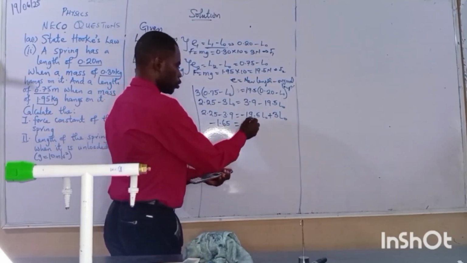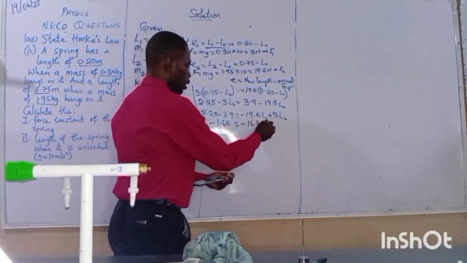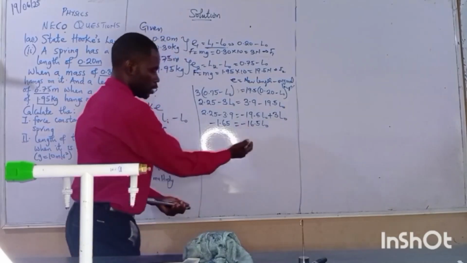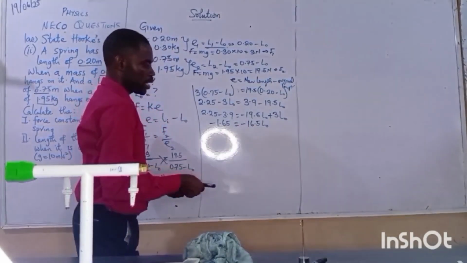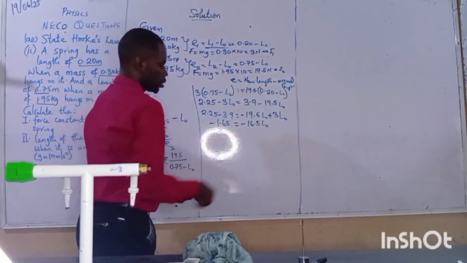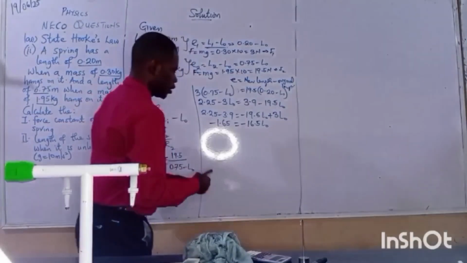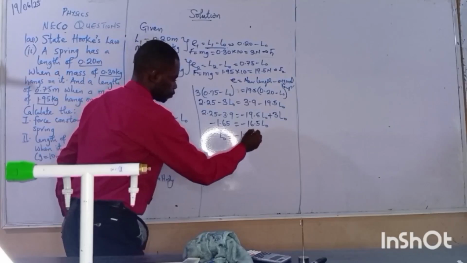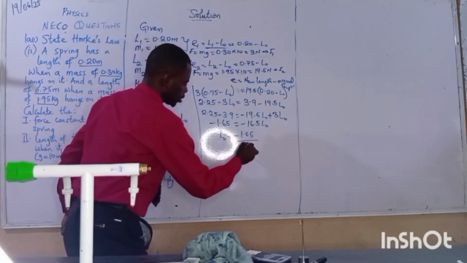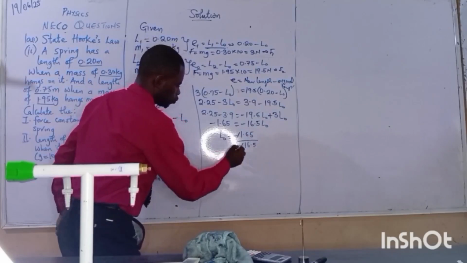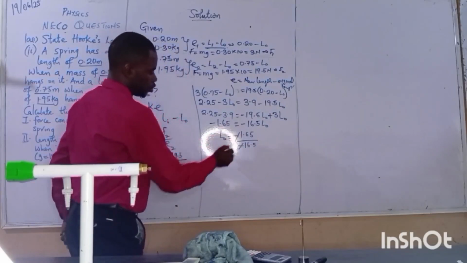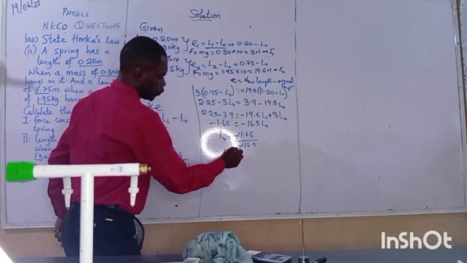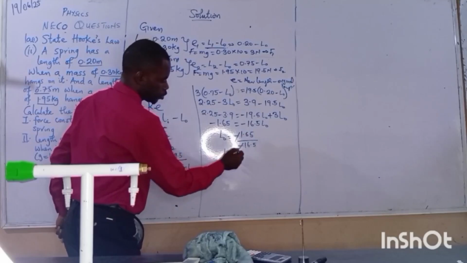Why am I using the calculator? So that everything we are doing will be accurate. Now we have this, divide both sides by the coefficient of L0. In that situation we are having L0 equals minus 1.65 over minus 16.5. Minus cancels minus. You can check very well, this is just a ratio, a value of 0.1.